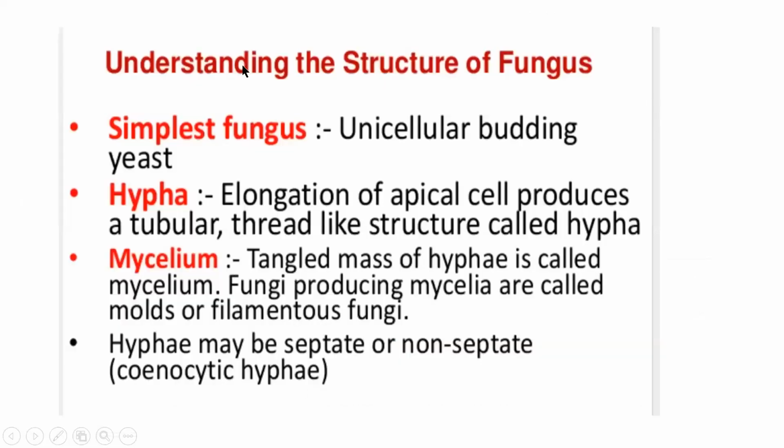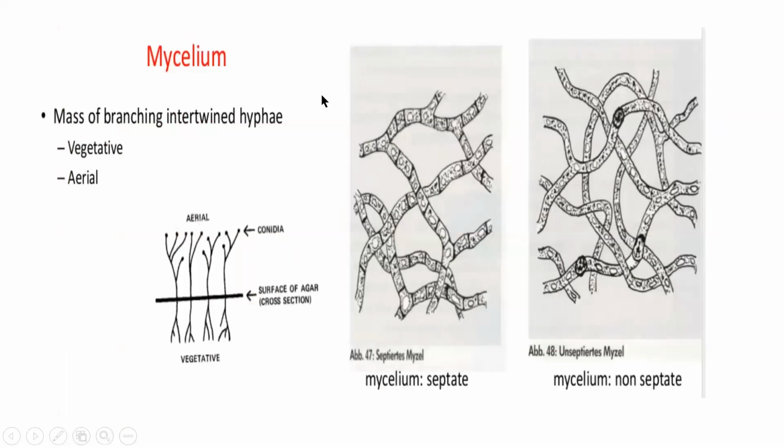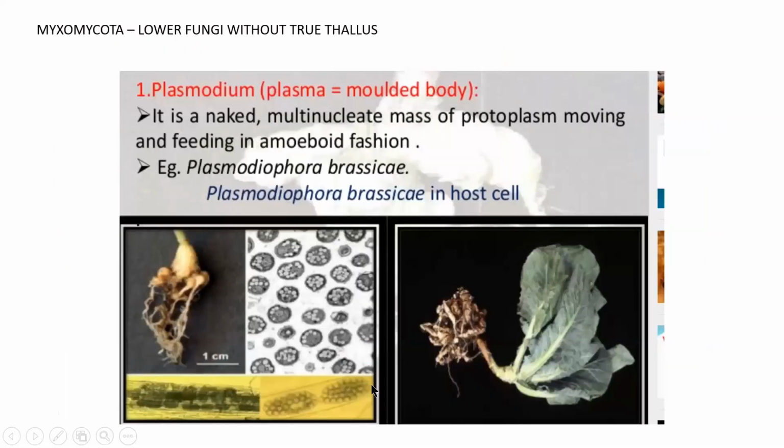So when you talk about the structure of fungus, you can divide it into simplest fungus, okay, unicellular fungus, and multicellular fungus. You can differentiate into simple unicellular thallus and multicellular thallus. So in this case, you have another category of fungus which has no cell wall.